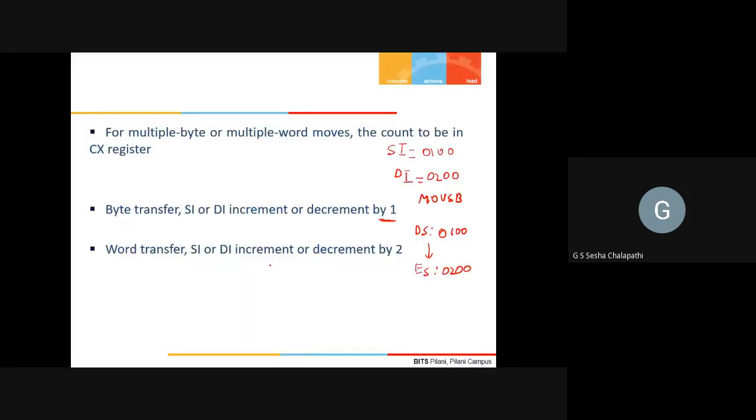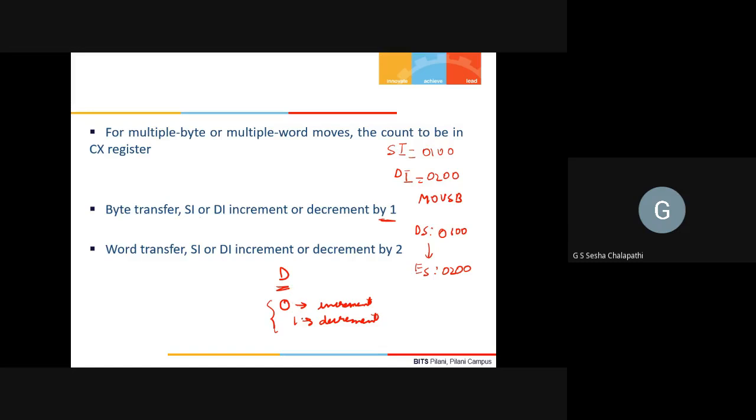If you remember, in the flag register there is a flag called the D flag. This is the direction flag. If I'm correct, though I'm not very sure, 0 generally will increment and 1 will decrement. I'll check back, I have to confirm this one, I do not remember exactly.